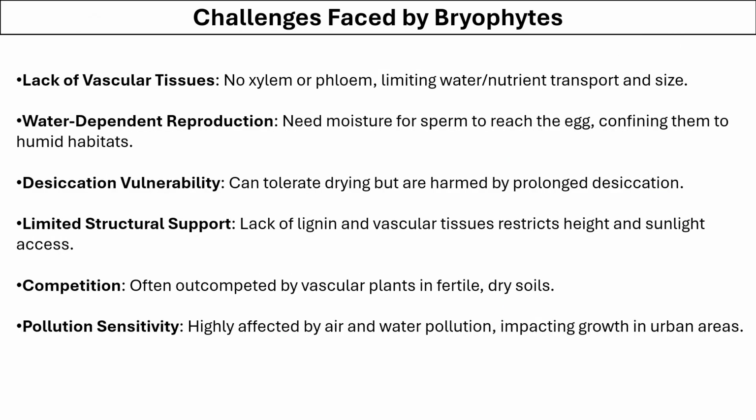Some challenges faced by bryophytes are they do not have vasculature, that means they do not have xylem and phloem. That is why they have to depend on their environment for the direct availability of water. They are also dependent on water for their sperm to swim and reach the egg for the process of fertilization. That is why they have to be in a humid habitat. Because water is so essential for them, they cannot tolerate the drying condition for a prolonged period of time.